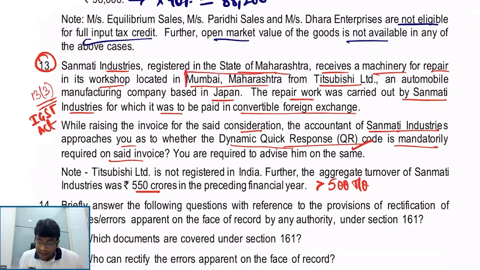That is nothing but Maharashtra. So place of supply will be Maharashtra. So if you observe carefully, supplier is in India, recipient is located outside India, place of supply is in India, and payment is received in convertible foreign exchange. If all these conditions are satisfied, my dear friends, the invoice can be given even without a dynamic QR code.